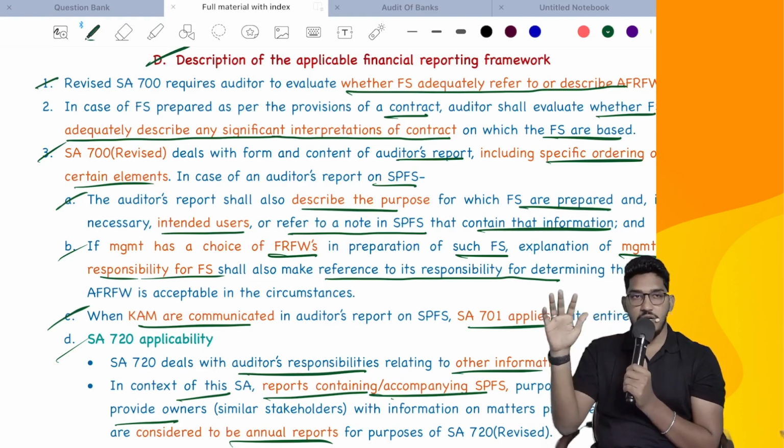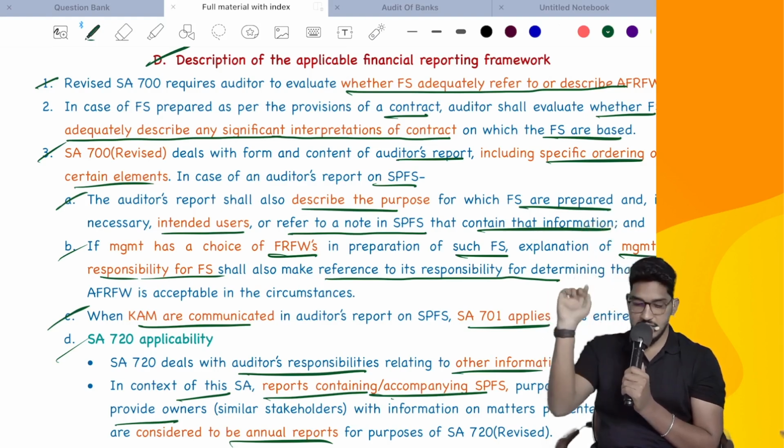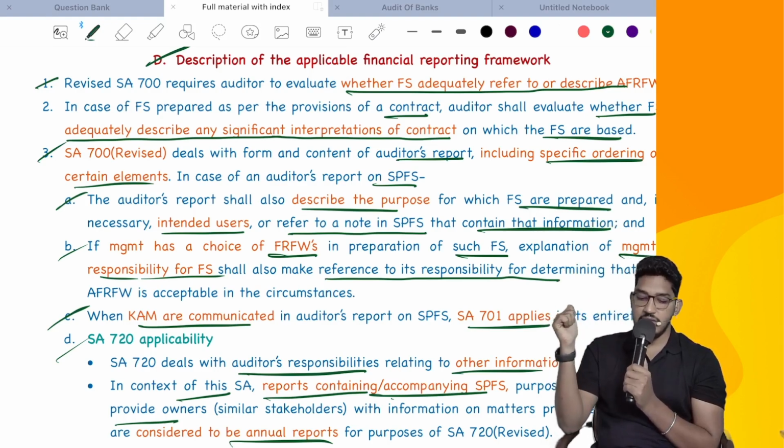When you are preparing the audit report, you follow the requirements of SA 700. The auditor's report shall describe that this is not a general purpose framework, this is a special purpose framework, who the intended user is, and also give a reference to the note. Either you can say it in the opinion paragraph, or as an alternative option, you can do it in the emphasis of matter. Why? Because, as I have told, it alerts the readers, so you can use emphasis of matter also.